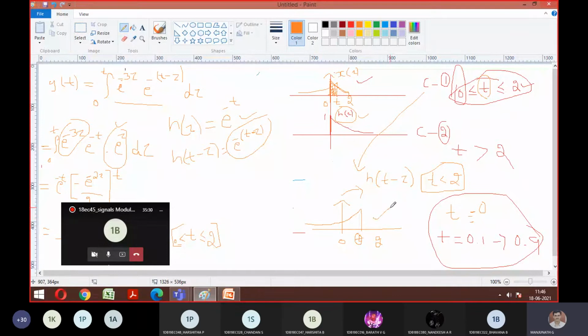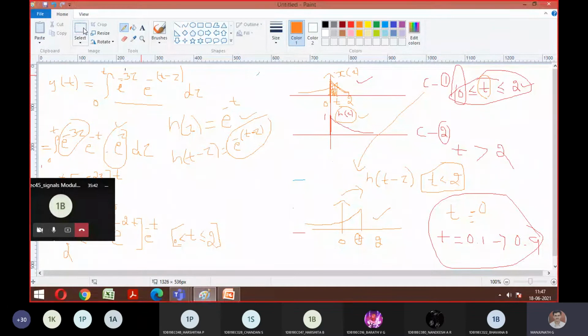Correct? If t is greater than 2, what does that mean? The waveform will come after 2. So the movement has to be done after 2. Agree? Agree or not? Yes. So let me show you how it looks. So let me cut this complete part.